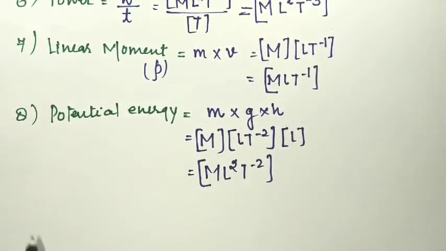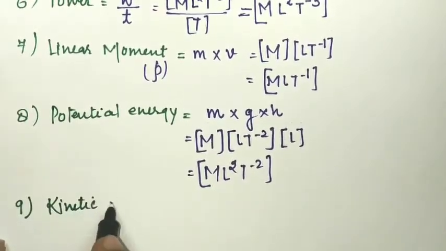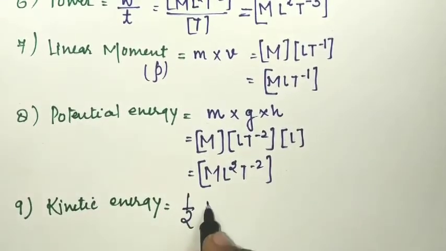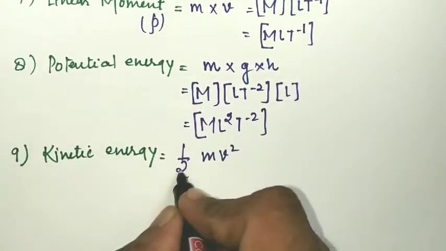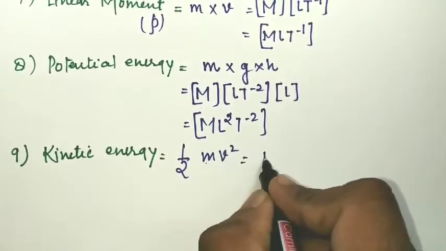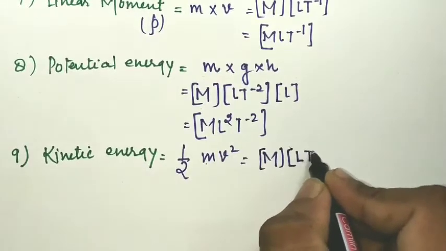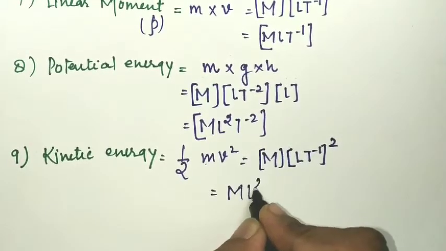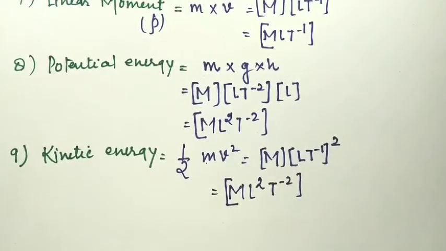the dimensional formula of kinetic energy, again it will be the same. Whatever be the kind of energy will have the same dimensional formula, as we know that half mv square is the formula for kinetic energy. Okay students, half is a constant, so it will not have any dimensional formula. Mass will be M and velocity is Lt^-1, whole square. So mL^2 and t^-2 will be the dimensional formula of the kinetic energy of a body.